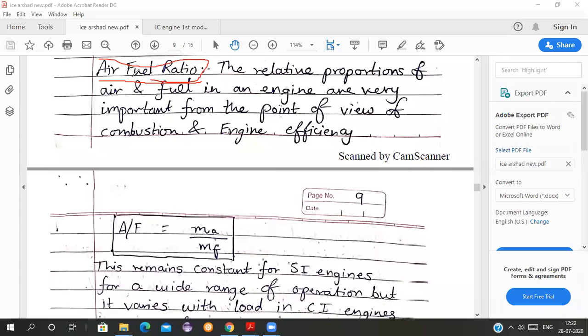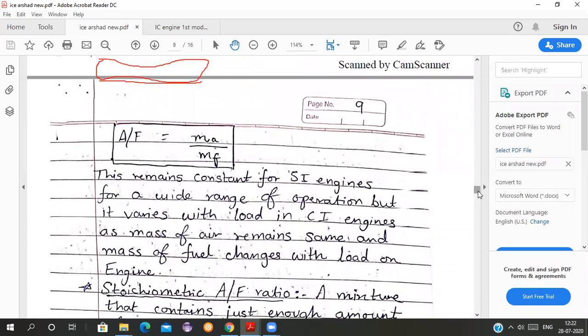The relative proportions of air and fuel in an engine are very important from the point of view of combustion and engine efficiency. What is the percentage of air you are taking? What is the percentage of fuel you are taking? This air fuel ratio is very important when you are analyzing your engine, when you are calculating engine efficiency. So you have to know the air fuel ratio of the mixture you are taking inside the combustion chamber. This ratio is also changing.